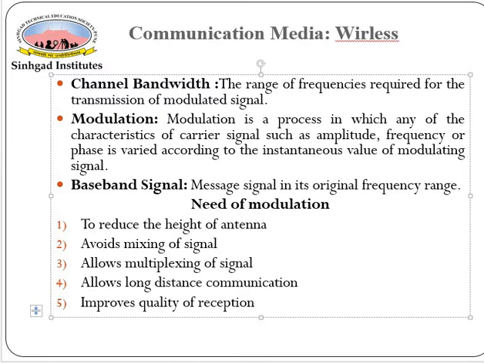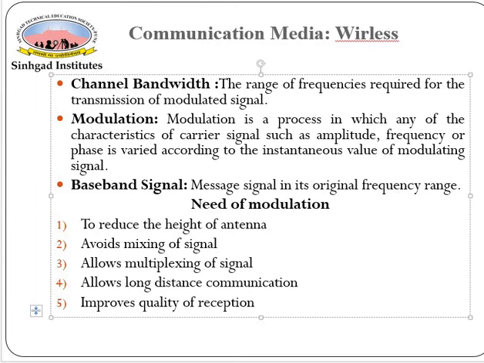So I think you all know the need of modulation: to reduce the height of the antenna, and avoid the mixing of signals. Modulation avoids mixing of signals by using different carrier frequencies for different signals. Next is allowing the multiplexing of signals. Modulation allows the transmission of 2 or more signals simultaneously over the same channel.